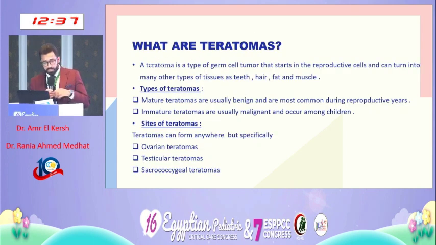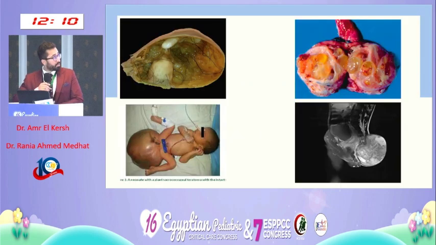What are teratomas? A teratoma is a type of germ cell tumor that starts in the reproductive cells and can turn into other types of different tissues as teeth, hair, fat, and muscle. The mature types are usually benign, and mostly they occur during the reproductive years. Immature teratomas are usually malignant and usually occur among children. Teratomas can occur anywhere, but specifically ovarian teratomas, testicular and sacrococcygeal teratomas. This picture shows ovarian teratoma, testicular teratoma, and sacrococcygeal teratomas.